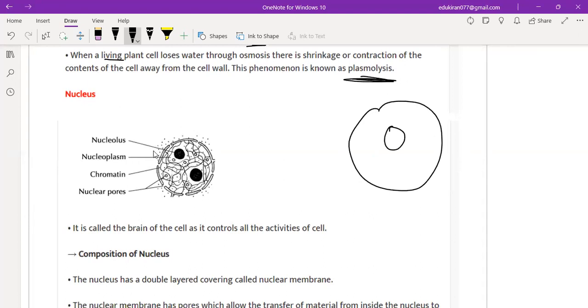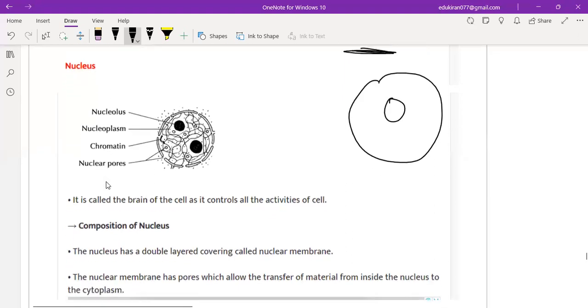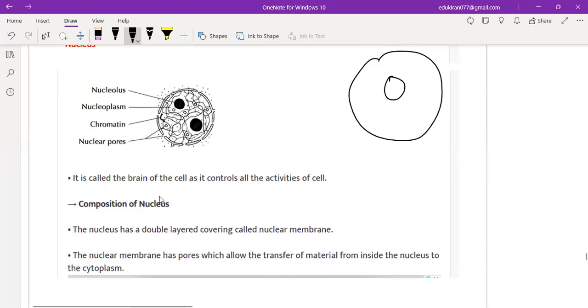Now you have different terms. Nucleus, and inside the nucleus, nucleoplasm, this one, right? Chromosome, you can see this, and nuclear pores, these are the holes, you can see, right? So they are basically the parts of it. Okay, now one by one we will understand. It is called the brain of the cell as it contains all the activities of the cell. So sometimes for a one-mark question they can ask which is known as the brain of the cell, right?